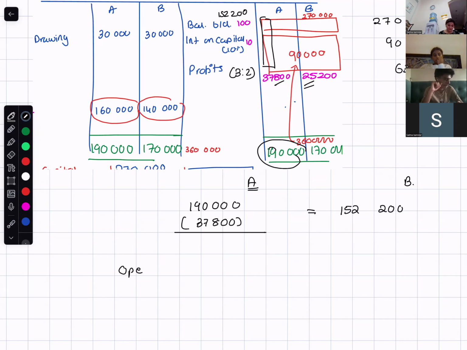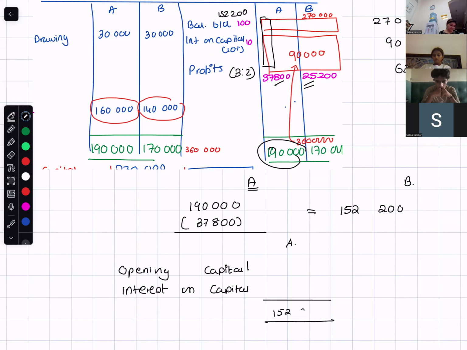That means now I know opening capital. I'm talking only about A. Opening capital plus the interest on capital is totaling up to how much? 152,200. Now I can easily calculate. Interest on capital is 10, so opening capital is 100.